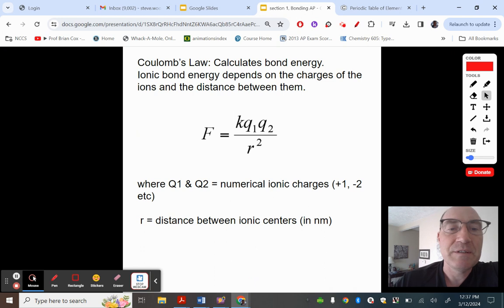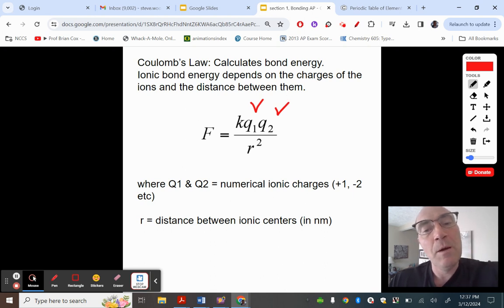It's all about charges, which brings us to Coulomb's law. Okay, so thankfully you don't really have to know Coulomb's law, but you can. Coulombic attraction is another fancy word for charges, and that opposites attract. What happens in this one is the forces that are present, the bonds that are present, are directly related to two things, and this is really all you have to know. The first is the charges. Up top, the Q's are the charges.